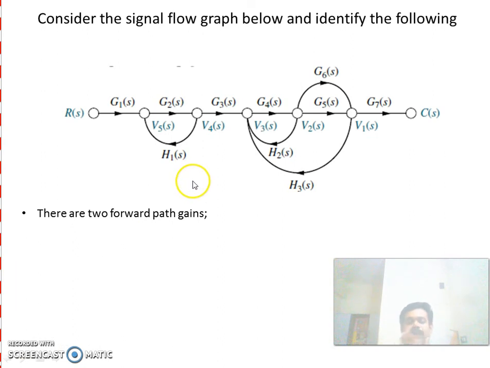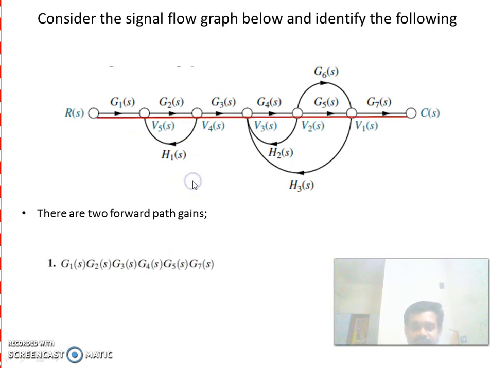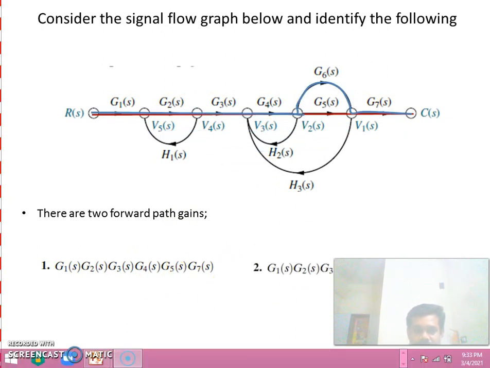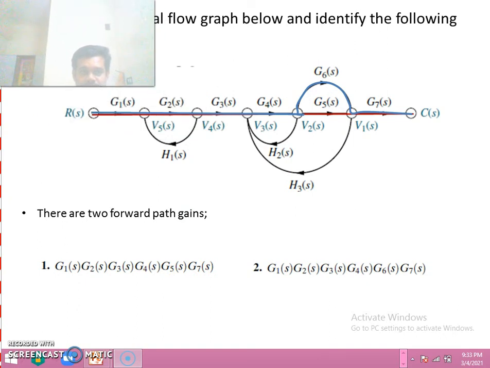Now, in the animation we can see what the forward paths are. This is the first forward path. I have already explained it: G1, G2, G3, G4, G5, G7, the gain of the first forward path. The second forward path is G1, G2, G3, G4, G6, G7. Okay.